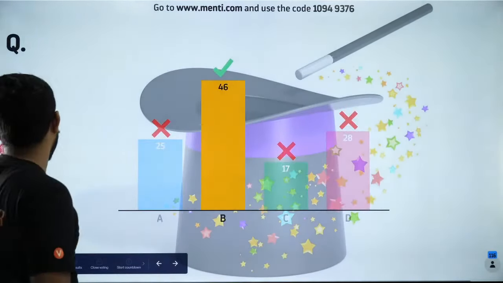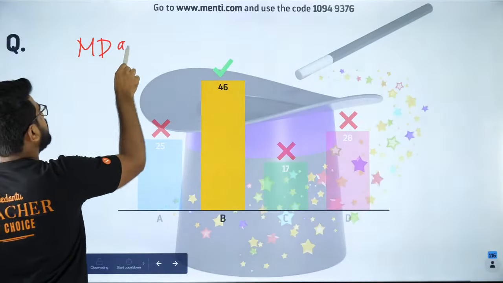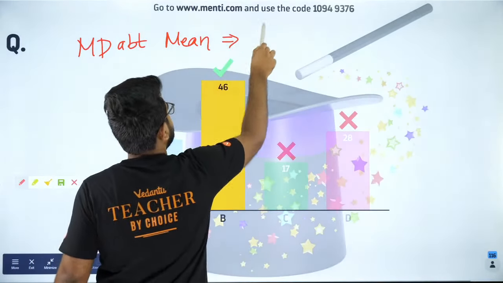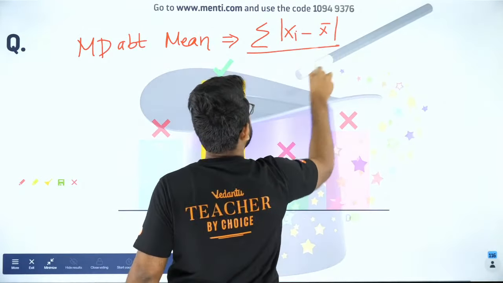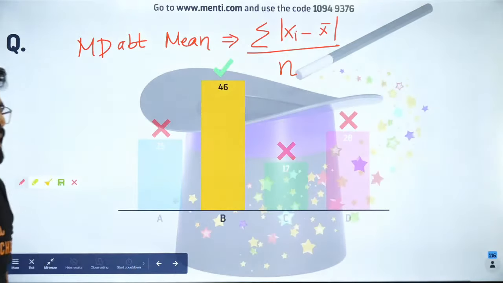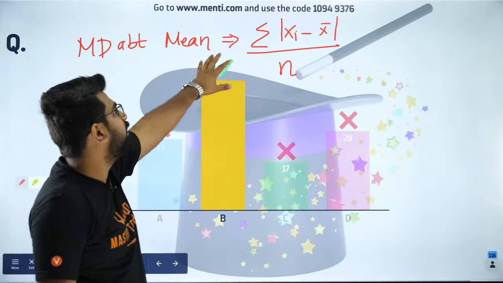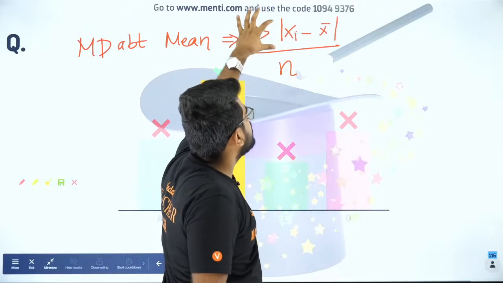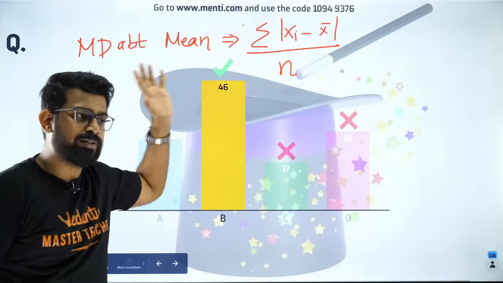Okay, so guys, the formula for mean deviation about mean is given by sigma xi minus x bar modulus divided by n. That is the formula. It is a very, very simple and straightforward formula. Sindhu, please correct it. It is this formula, xi minus x bar modulus summation divided by n. Understood, Sindhu? That is how you do it.